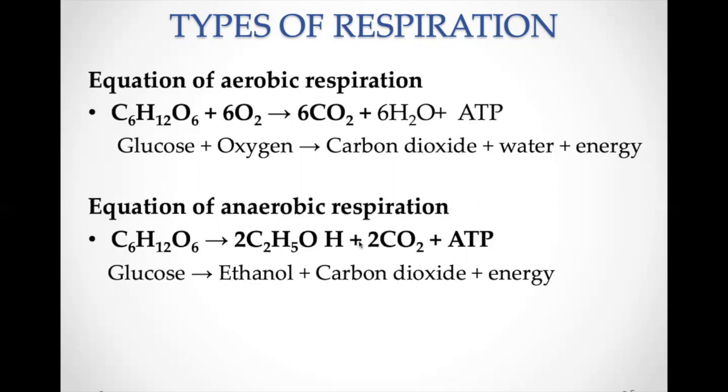Anaerobic respiration. In anaerobic respiration, no oxygen is used. The 6-carbon glucose C6H12O6 can break down into a 2-carbon ethanol along with the formation of carbon dioxide and energy. The energy is formed in the form of ATP. Only 2 molecules of ATP are formed, indicating that anaerobic respiration releases a lesser amount of energy.